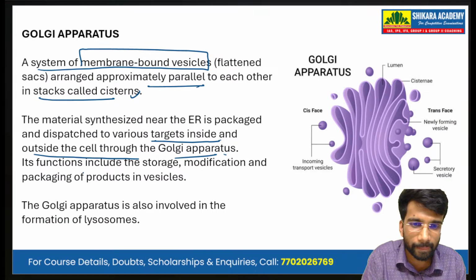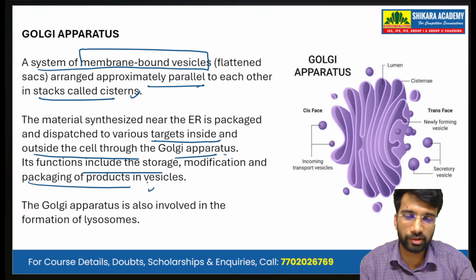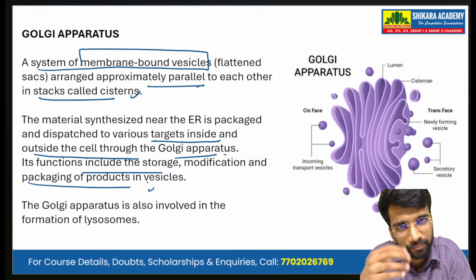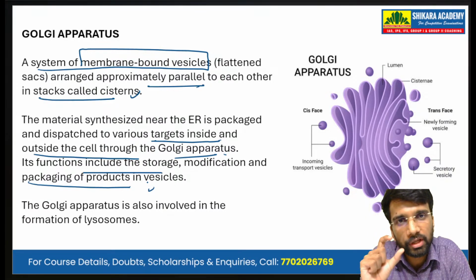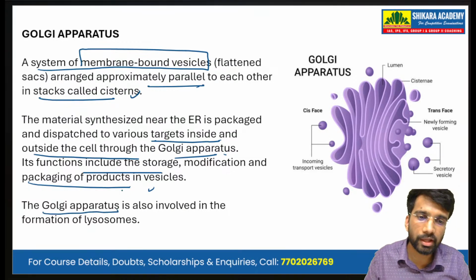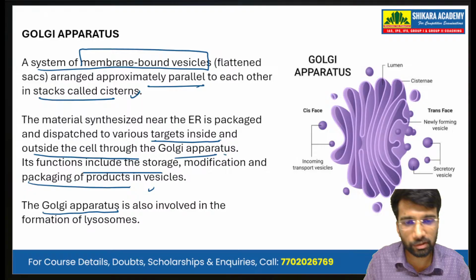Its functions include the storage, modification, and packaging of the products. So it kind of acts as a warehouse for the proteins or substances made by the endoplasmic reticulum. The Golgi apparatus is also involved in the formation of lysosomes.